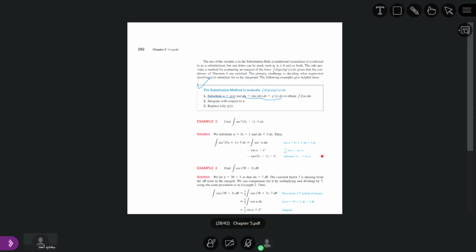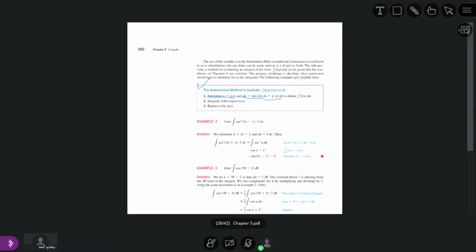We have another example here. Find the indefinite integral of sec square 5x plus 1 dot 5 dx.